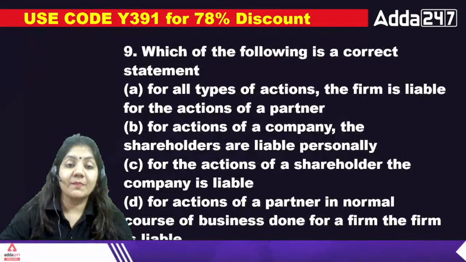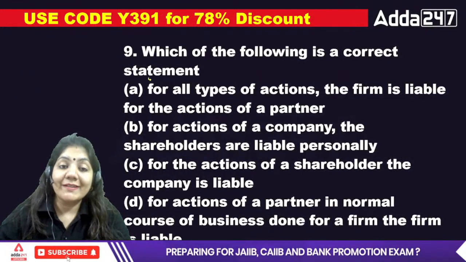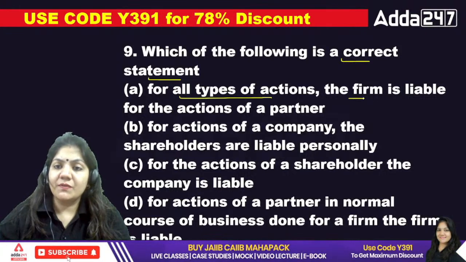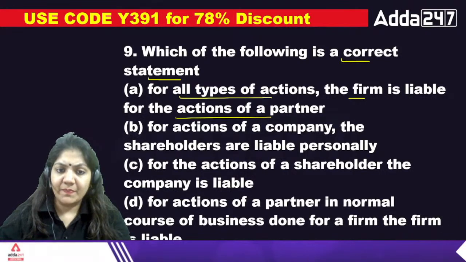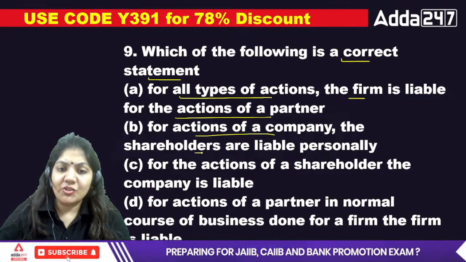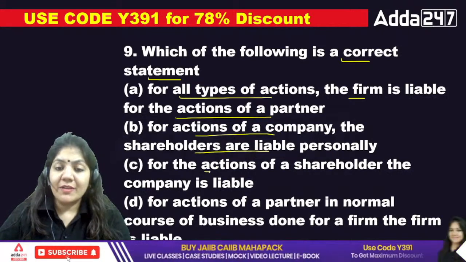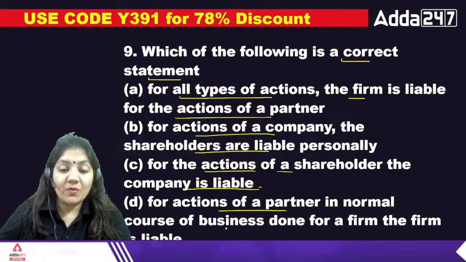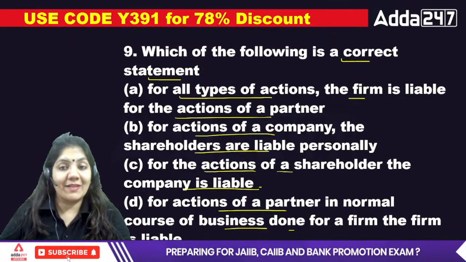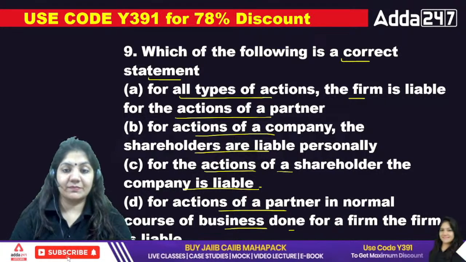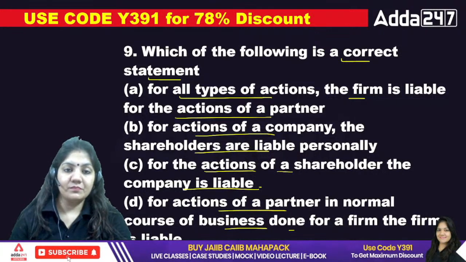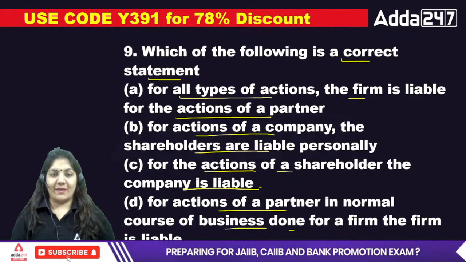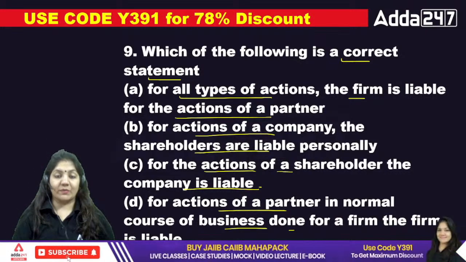Okay, next. Which of the following is the correct statement? A, for all types of action, the firm is liable for the action of a partner. For the action of a company, the shareholders are liable personally. For the action of a shareholder, the company is liable. For the action of a partner in the normal course of business done for a firm, the firm is liable. So which is the exact statement? In the last line, the firm is liable. So which of the following is the correct one?